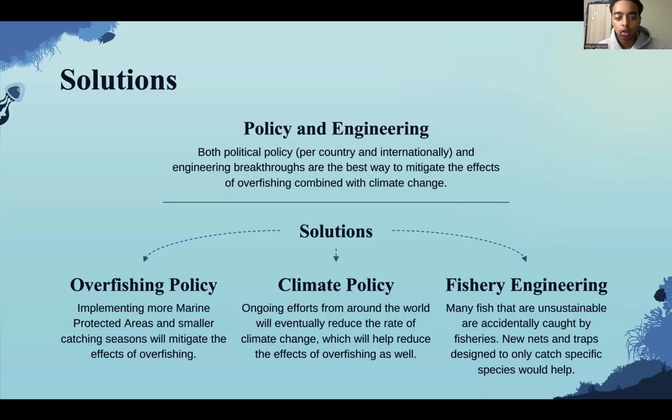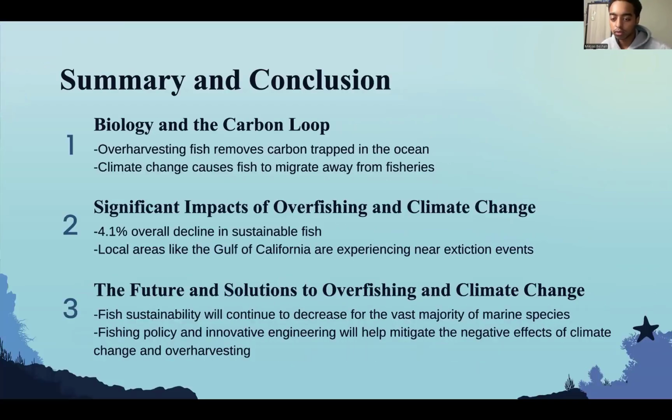All right, so solutions. First, we have policy and engineering, both political policy per country and international. And engineering breakthroughs are the best ways to mitigate the effects of overfishing combined with climate change. So we can implement more marine protected areas and smaller catching seasons, which will result in the mitigation of the effects of overfishing. And ongoing efforts from around the world will eventually reduce the rate of climate change, which will help reduce the effects of overfishing as well. And in terms of engineering, many fish are unsustainable and are accidentally caught up by fisheries. New nets and traps designed to only catch specific species would help reduce the effects.